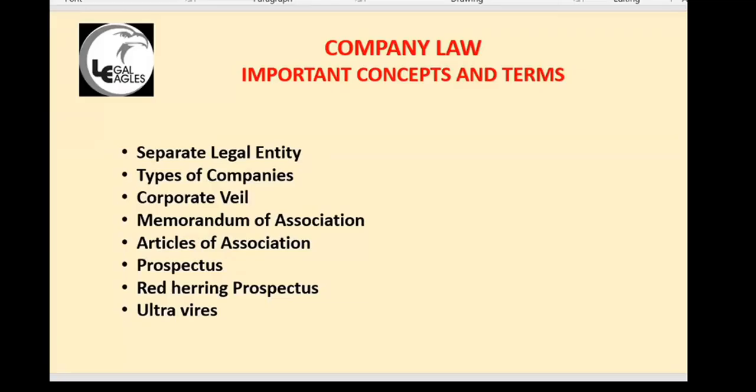After the HUF, then there are companies, private limited and public limited companies, they are taxed. Then partnership firms are taxed separately. See, company, individual, you have a separate PAN card. HUF also has a separate PAN card. Partnership firms also have a separate PAN card in the firm name itself.